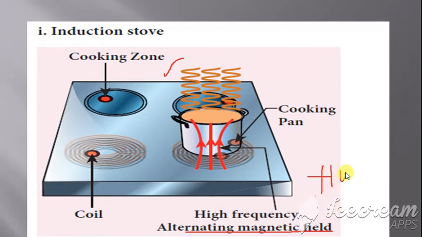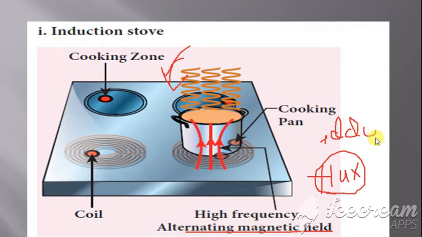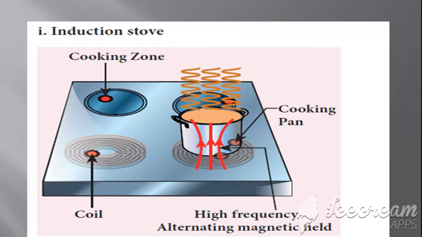What is meant by magnetic flux is the number of lines, and those lines are produced. There is also a change in the magnetic flux, because of the current which is given. The current makes this flux change, and as the flux changes, eddy currents are produced. Those eddy currents also give a heating effect, and because of that heating effect we are able to cook using this induction stove. So this is the working and principle of the induction stove.